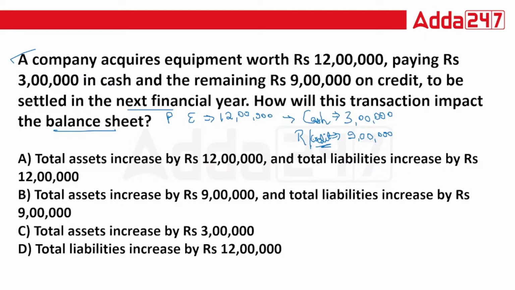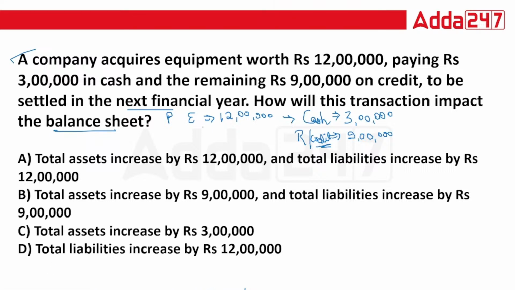Okay. On the spot, suppose you have paid a down payment of 3 lakhs, and for the remaining 9 lakhs, you have taken an obligation that you will be paying in the upcoming year. Now you need to identify how this will impact your balance sheet. A, your total assets increase by 12 lakhs and total liabilities increase by 12 lakhs. B, total assets increase by 9 lakhs and total liabilities increase by 9 lakhs. Or C, total assets increase by 3 lakhs and total liabilities increase by 12 lakhs.